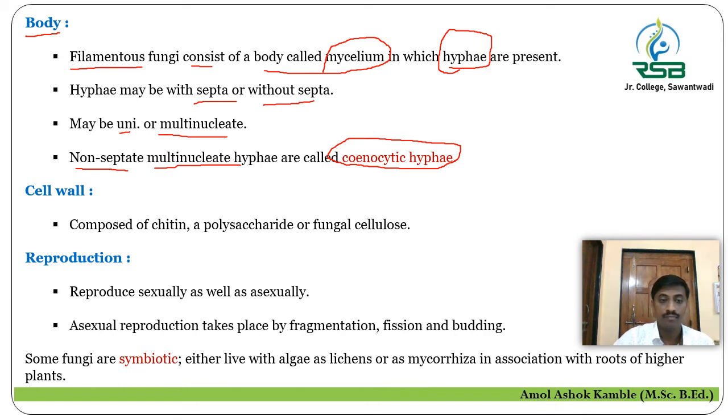Then the cell wall, again one of the most important characteristics. The cell wall is composed of chitin.